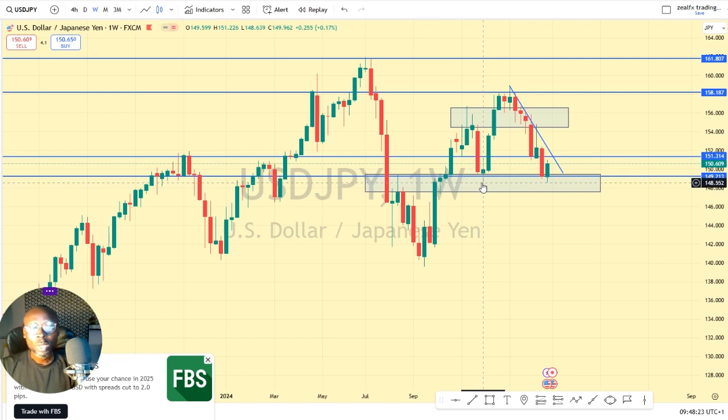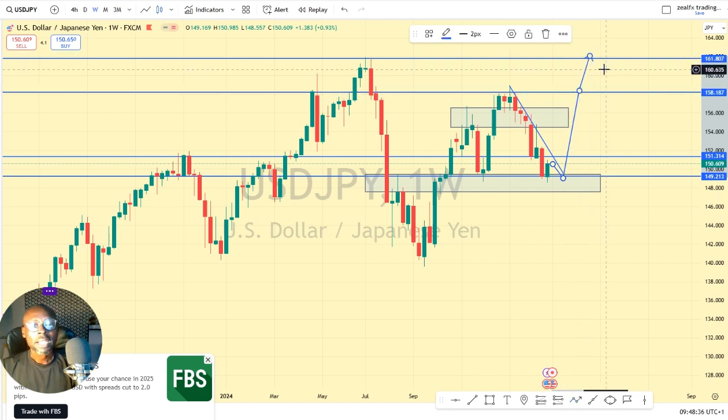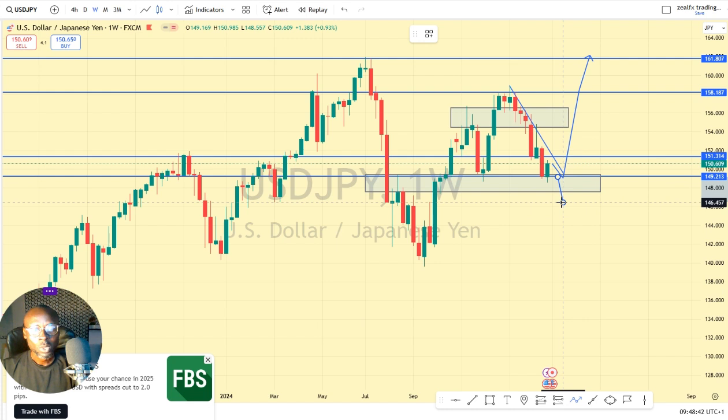So all we need on the USDJPY now is a retracement of price back to this support zone before we look out for our buying opportunity in this region. A break of this region, we expect price to move to this area. Then for our selling scenario, we expect price to break below this level, then we test, then we see price resuming the downtrend.